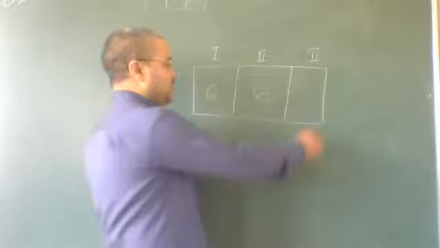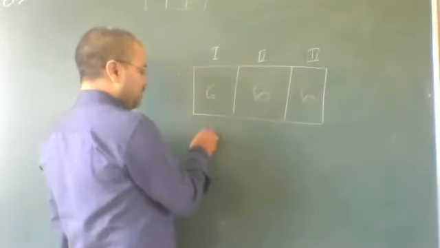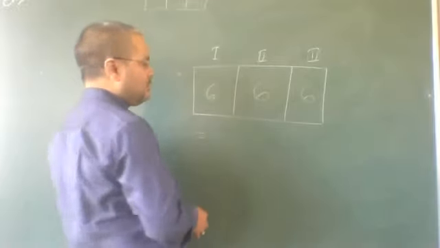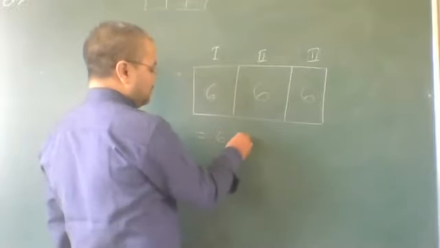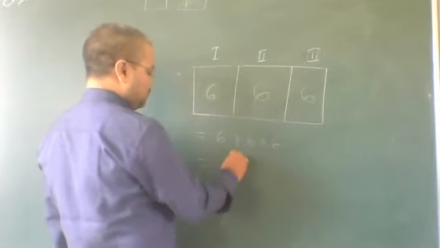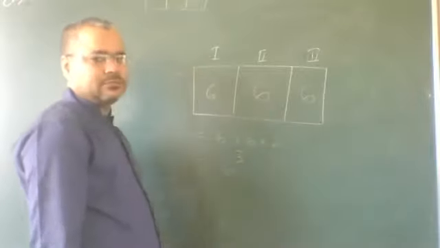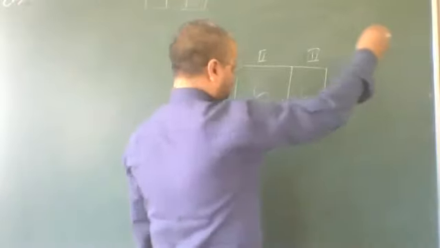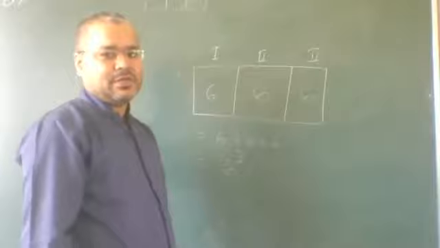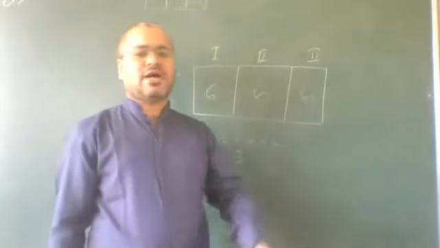Repetition is allowed, so we also have 6 choices here, and 6 choices here also. Then how many permutations are possible? 6 here, 6 here, 6 here, meaning 6 raised to the power 3. Similarly, if we have 5 seats, then 6 raised to the power 5. If we have r seats, it should be 6 raised to the power r.